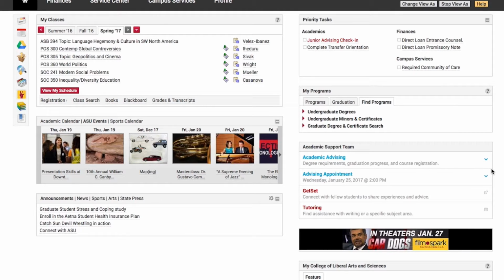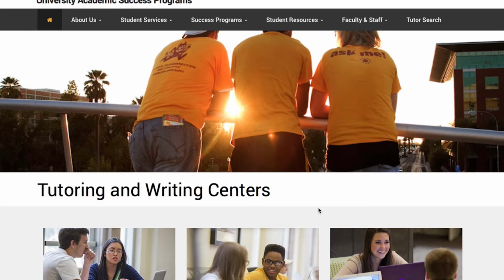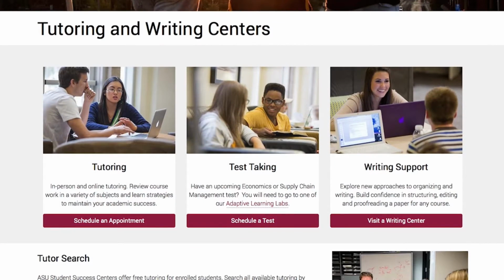Now, some other useful tips are academic success areas. And this MyASU page really does a great job of letting you know about your academic support team. So we talked about academic advising, but there are also tutoring options that are available. If you click on that, it opens up another page that talks about tutoring and writing centers. The Writing Center is a really great resource, and it's a free one-on-one appointment based on any tutoring of any course and in any stage of your writing process.